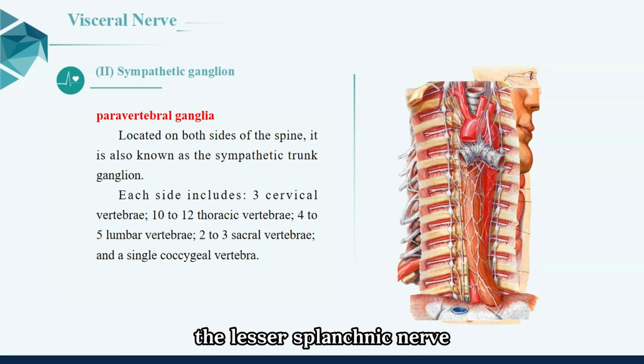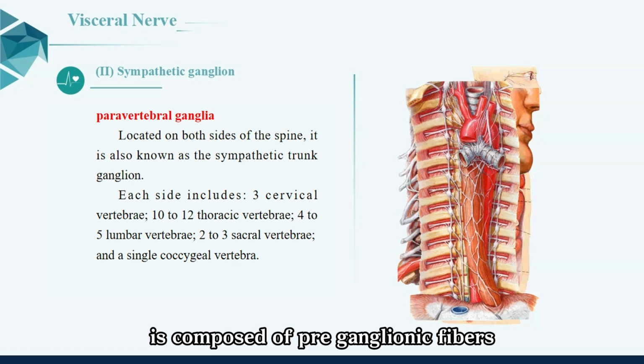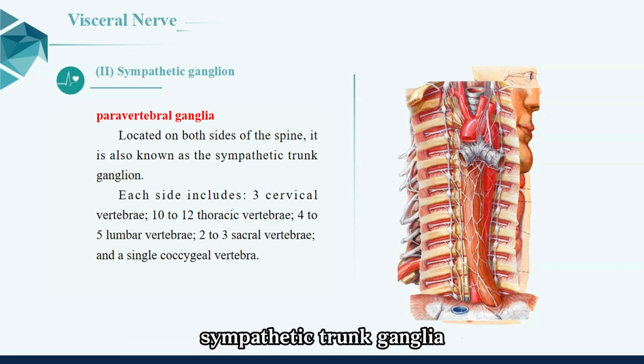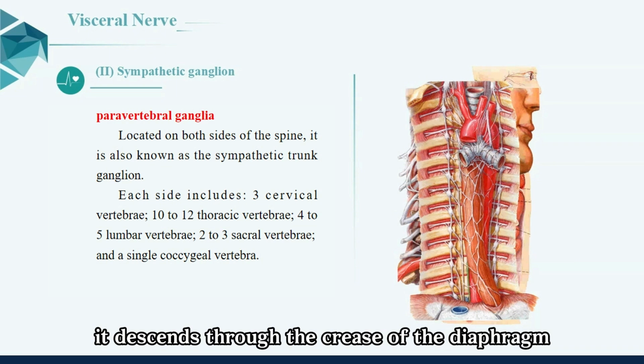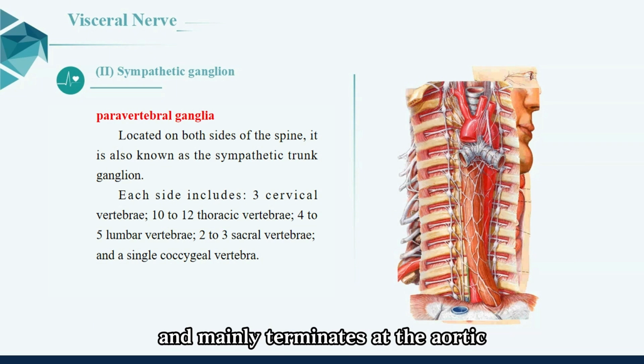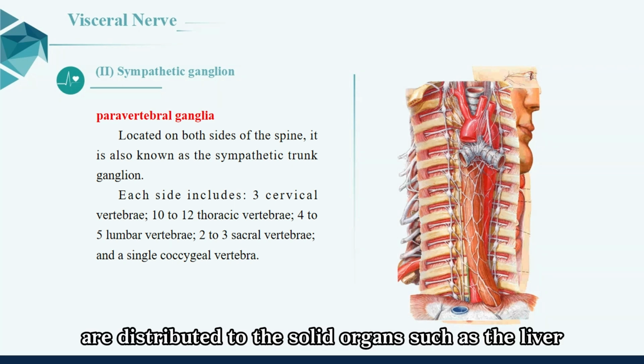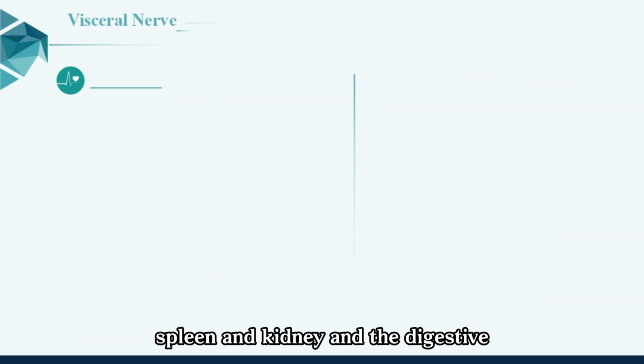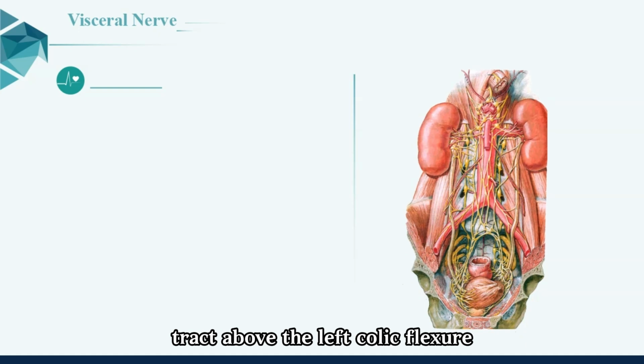The lesser splanchnic nerve is composed of preganglionic fibers that pass through the 10th to 12th thoracic sympathetic trunk ganglia. It descends through the crus of the diaphragm and mainly terminates at the aortocarinal ganglion. The postganglionic fibers sent out by the celiac ganglion, aortocarinal ganglion, etc., are distributed to the solid organs such as the liver, spleen, and kidney and the digestive tract above the left colic flexure.